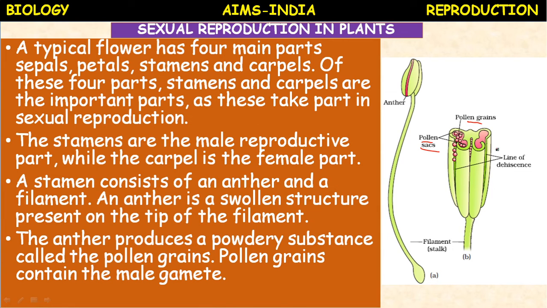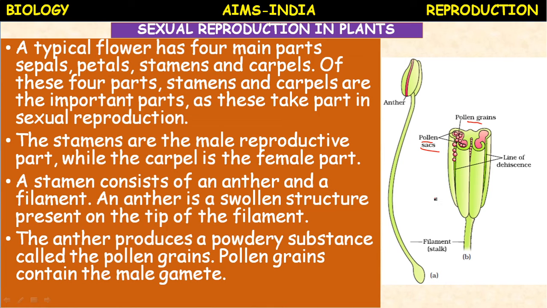Once the anther sac is filled with pollen grains, it undergoes dehiscence. Dehiscence means breaking open, and it releases the pollen grains into the atmosphere. These pollen grains may be carried by wind, water, insects or birds to the female reproductive part of the flower, where the fusion of gametes takes place.